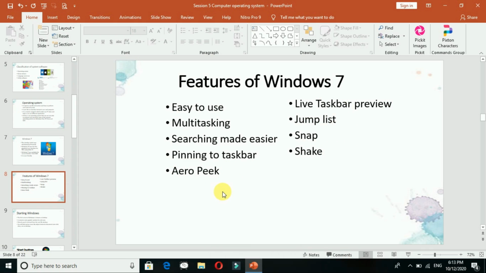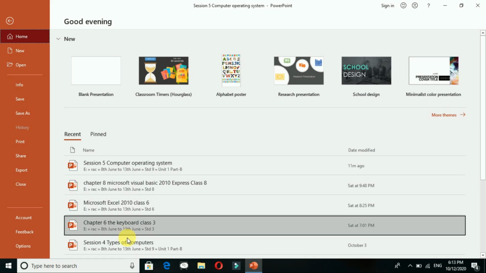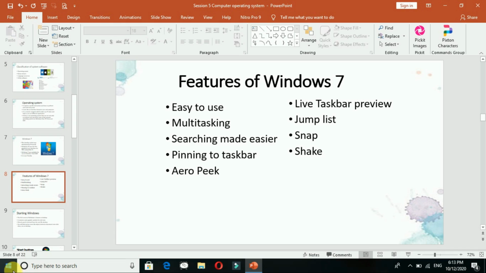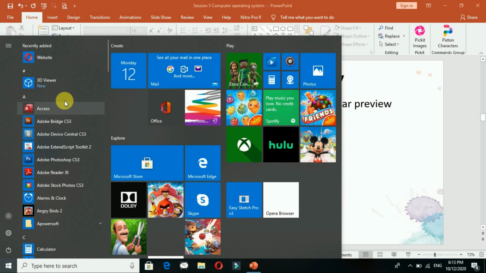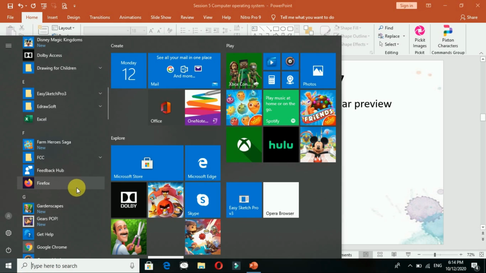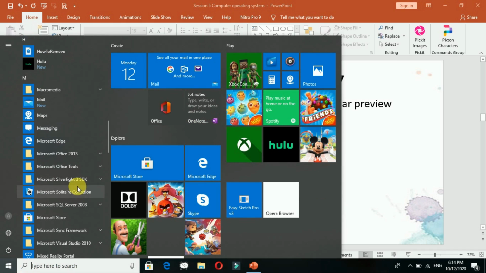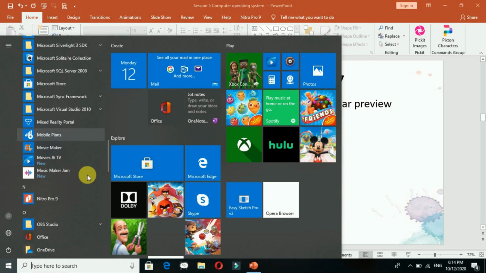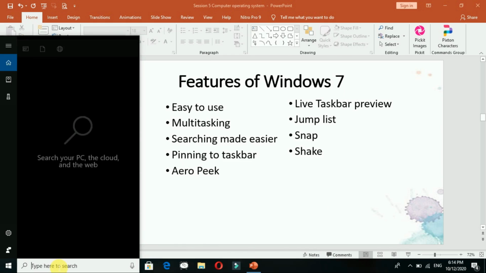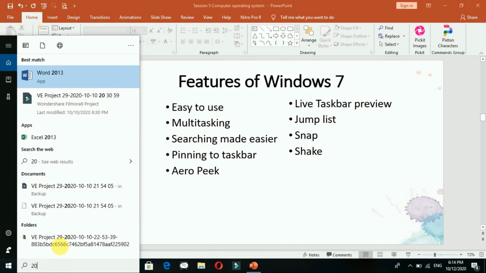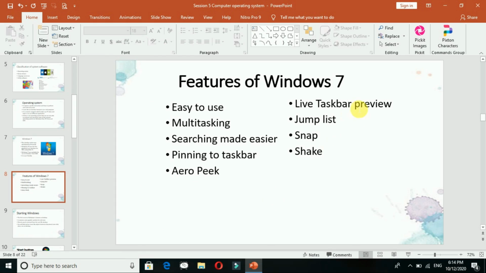Jump list. Jump list means over here कि आप can go to the recent whatever the program you have done. आप यहाँ से भी आप देखो क्लिक करोगे you will get it recent programs. And if you are going on the start and you are going to that program, वहां भी आपको वो ऑप्शन मिल जाता है. I'll just show you over here. Like I will open... right? You can see here some of the recent documents will be shown over there. Okay, so this is about it.